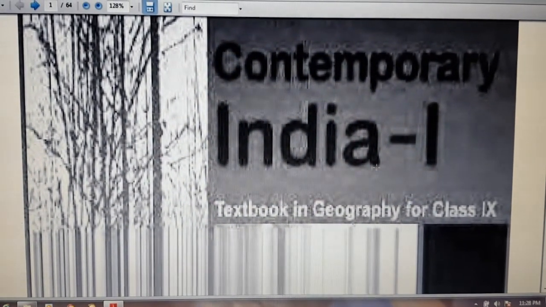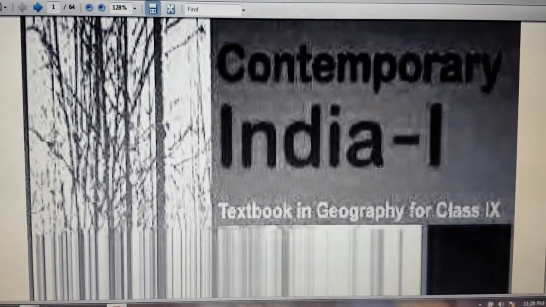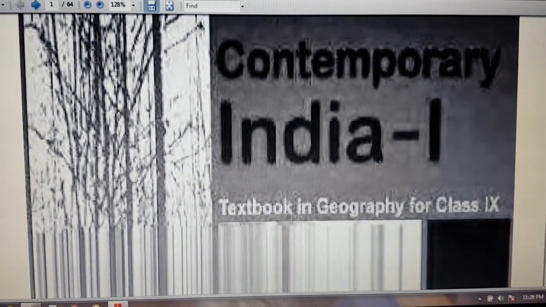So we have completed your economics first chapter, the story of village Palampur. Hope you all understand the chapter. Next we are going to start geography first chapter.